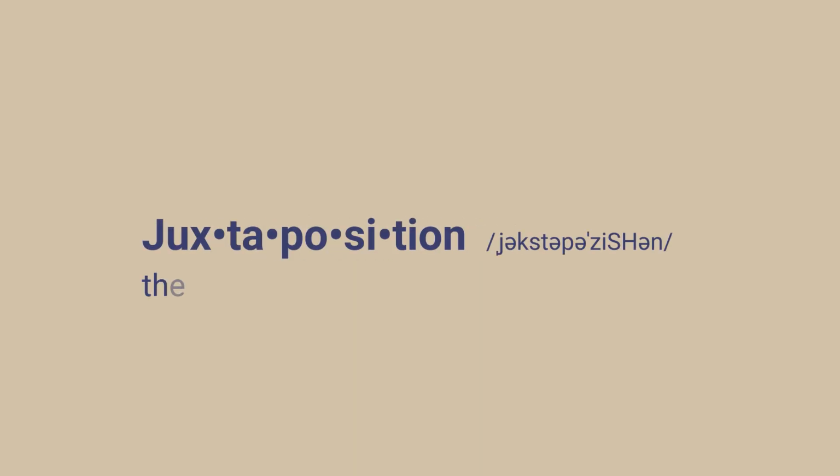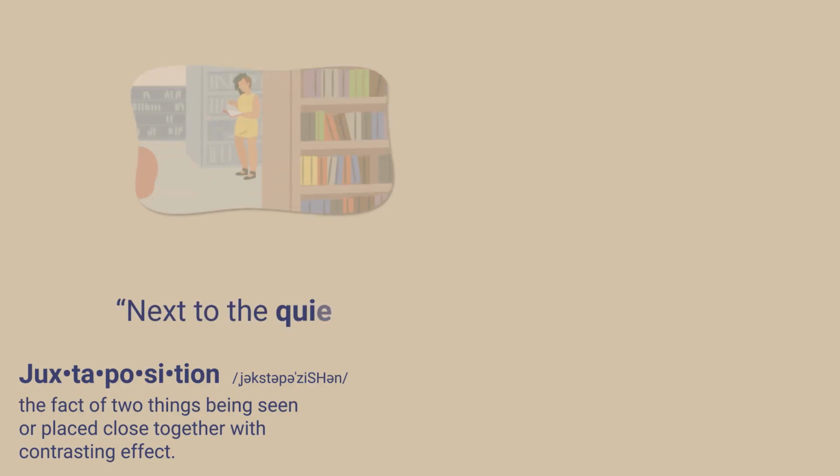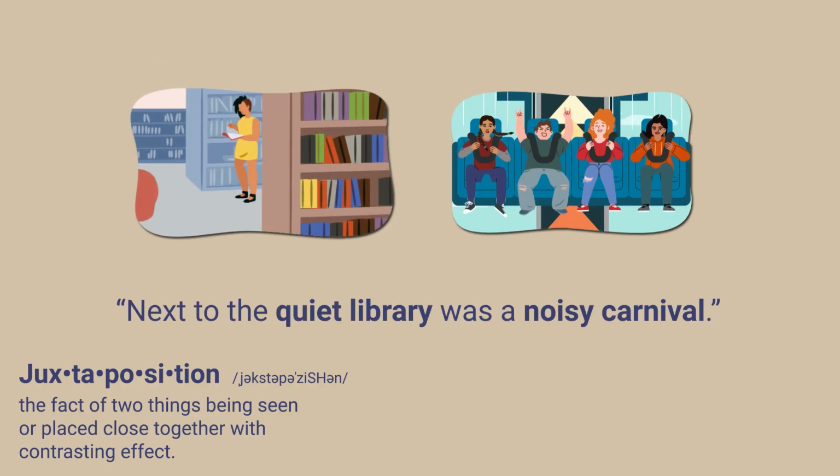Juxtaposition. Juxtaposition is when two things are placed side by side to compare them, like putting a quiet library next to a noisy carnival in a story to show the difference.